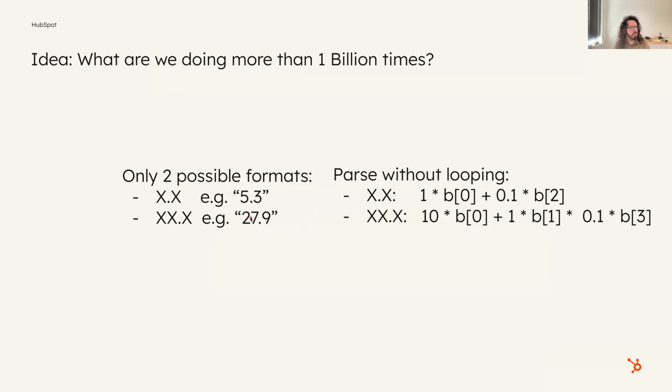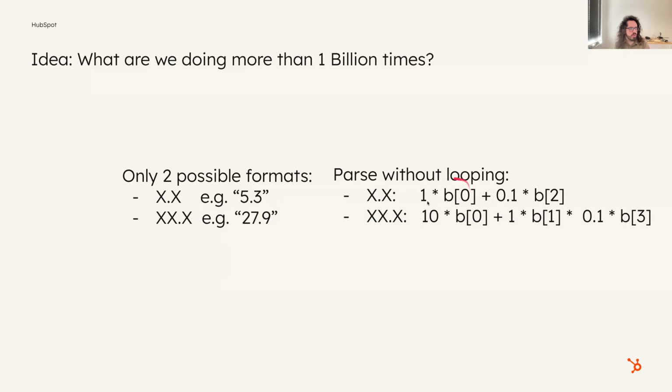What are we doing more than 1 billion times? Well, we're looping through every single digit of every single number over and over. But if you look at it more closely, there's only two possible formats. It's either one number dot one number, x dot x, or two numbers dot one number, xx dot x. So instead of writing a for loop, I can just have an if statement and say, if the dot is here, then it's got to be the x dot x format.